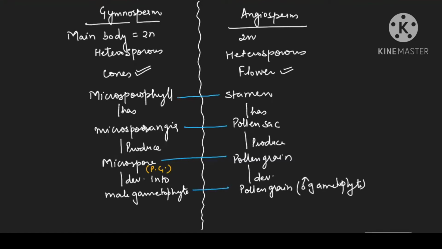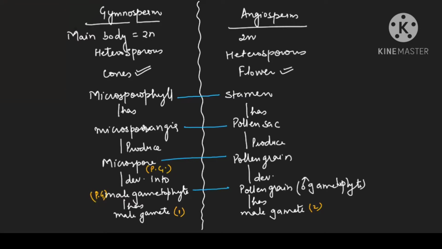Now male gametophyte has male gametes. We will say it is having male gametes, but gymnosperm is having only one male gamete. But angiosperms will have two male gametes, because if you remember, angiosperms have to do double fertilization. Is it clear? So pollen grain is the term which we use both in the gymnosperm as well as angiosperms, but remaining terms are different.